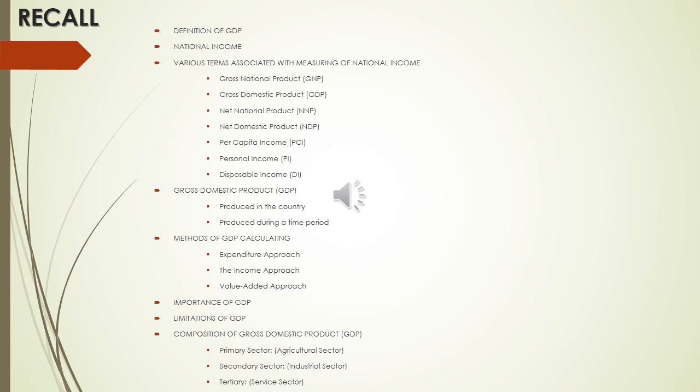Then we saw the importance of GDP. GDP helps to study economic growth and to understand the problems of inflation and deflation. It guides economic planning and helps to estimate purchasing power. Then the limitations of GDP. Sometimes some goods and services are not included and are left out. For example, the services provided by parents to their children are not included, and the quantity is included but not the quality.